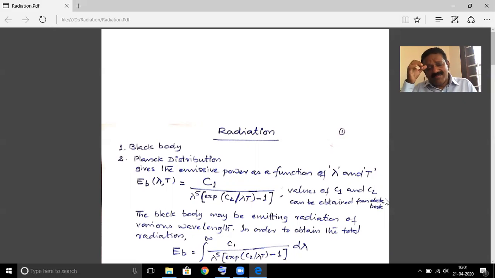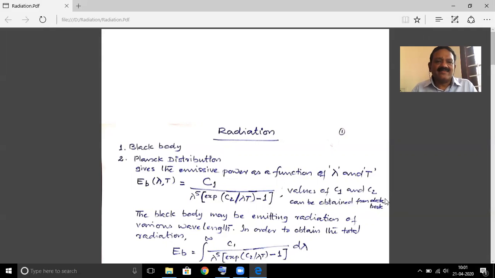First of all, we will define the concept of a black body. What is a black body? A black body is one which will absorb all the radiation falling on it. So it is a perfect absorber of radiation. At the same time, it is a perfect emitter of radiation. It will be emitting the maximum amount of radiation from its surface.